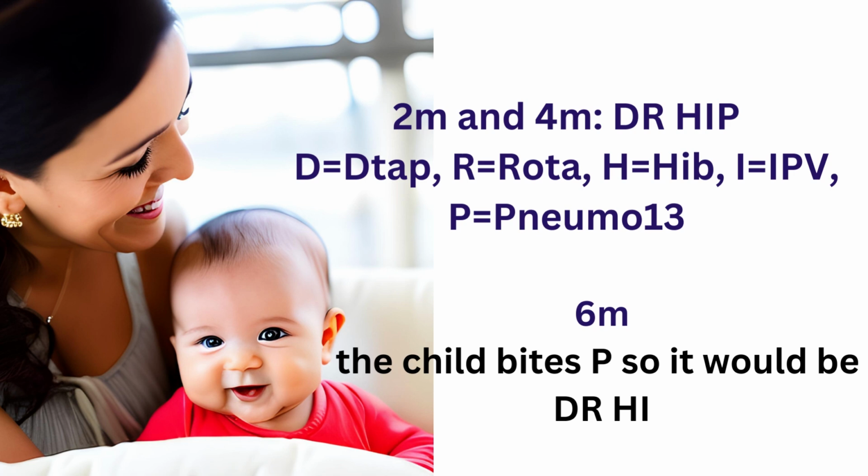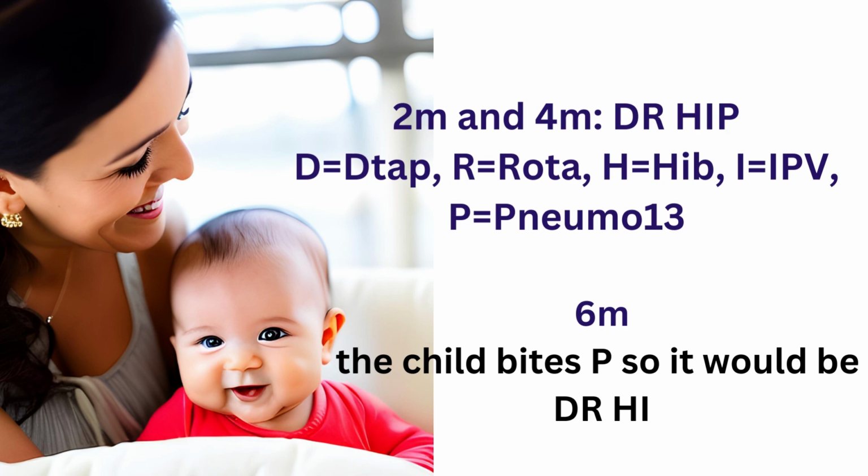Dr. Hip stands for D is DTaP, R is rotavirus, H stands for Haemophilus influenzae B, I stands for inactivated poliovirus, and P stands for pneumococcus. So Dr. Hip is DTaP, rotavirus, Haemophilus influenzae, inactivated poliovirus, and pneumococcus.